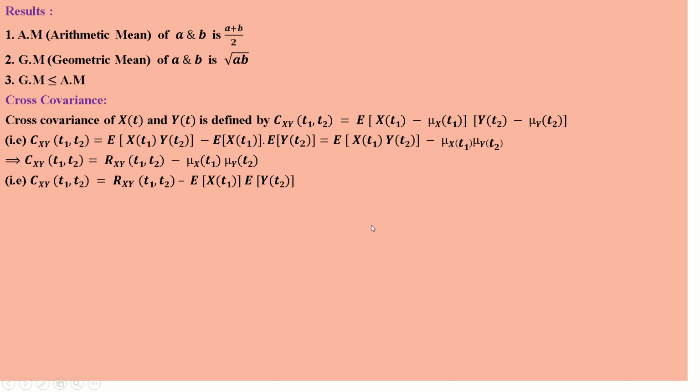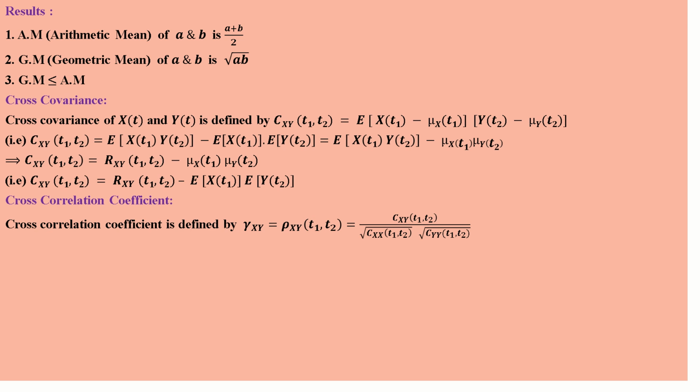It is the same thing. Instead of mu x, we can replace the expected value of x of t1, mu y, expected value of y of t2. Cross correlation coefficients. We know Karl Pearson's correlation coefficient in correlation, the same formula we are using here. The cross correlation coefficient is defined by gamma Rxy, rho xy of t1, t2, which is equal to covariance of xy divided by root of covariance of x into covariance of y, right?